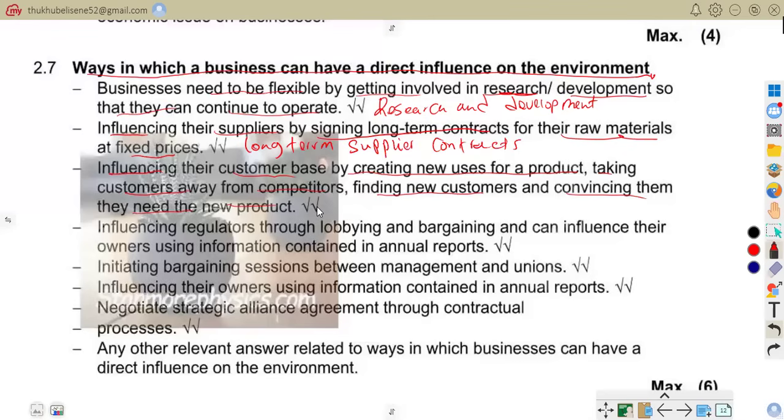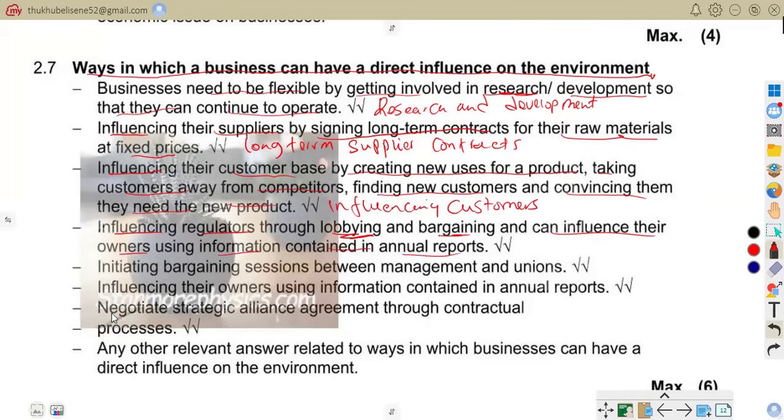So here we are talking about influencing customers. How so? That is by convincing customers to buy products. For example, advertising campaigns, introducing new products, new uses, and stuff like that. Also, influencing regulators through lobbying and bargaining, and influencing their owners using information contained in annual reports.